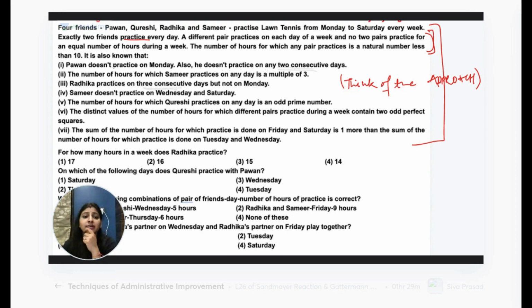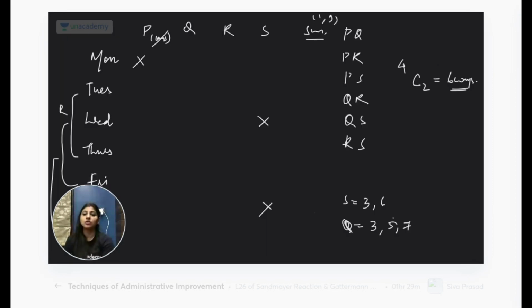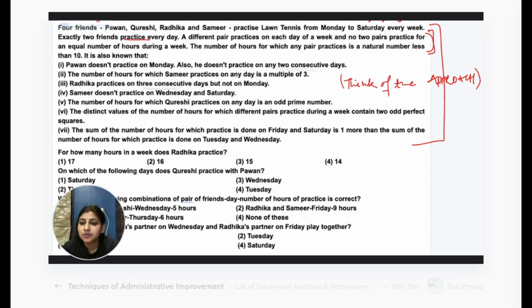Where is it given? Yeah, Samir's hours are a multiple of 3. So multiples of 3 are 3, 6. Okay, leave it. Let's put 9 also. We'll see later, okay? I'll tell you later. Let's do it further.